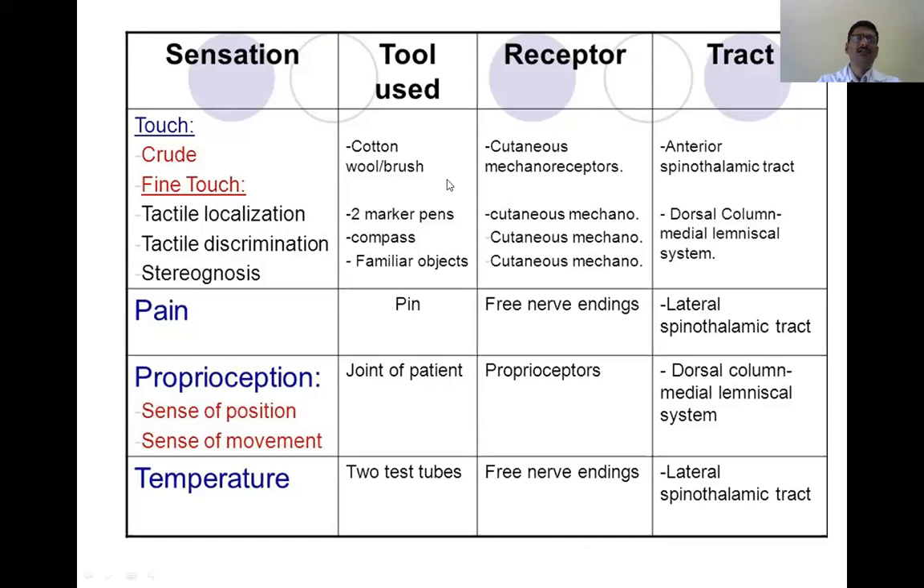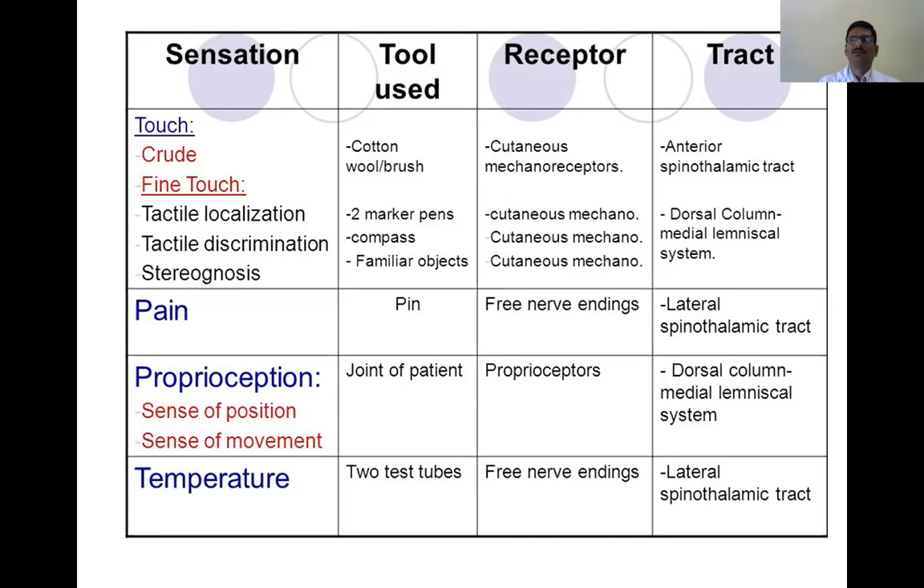Now we'll come to the fine touch. Crude touch can be done with cotton wool. Take a wisp of cotton, touch different parts and ask. Whenever he is being touched, he will say yes. Or you can use a brush, or a blunt object like a covered ballpoint pen, or even a fingertip. With that, you touch, and the subject is asked to close his or her eyes. Whenever he or she is being touched, they will respond yes.